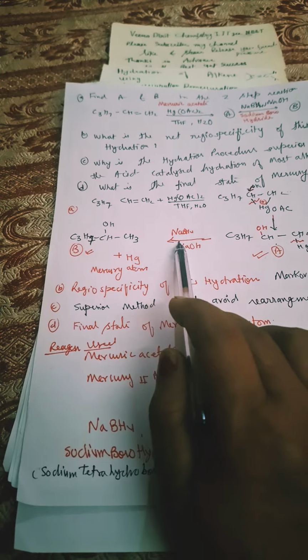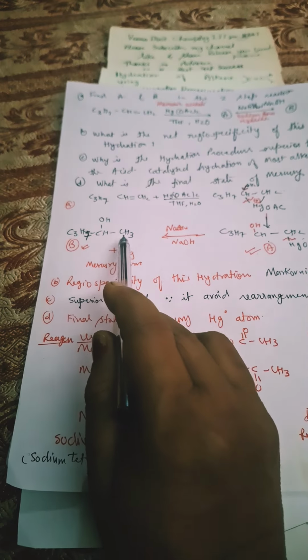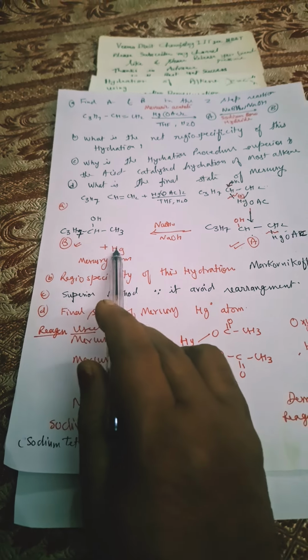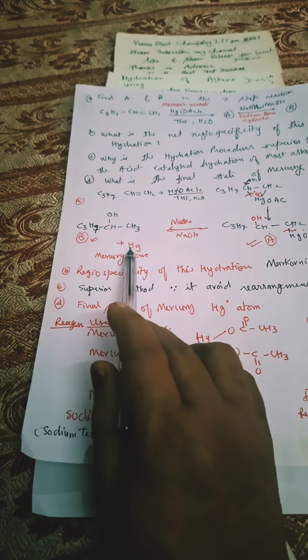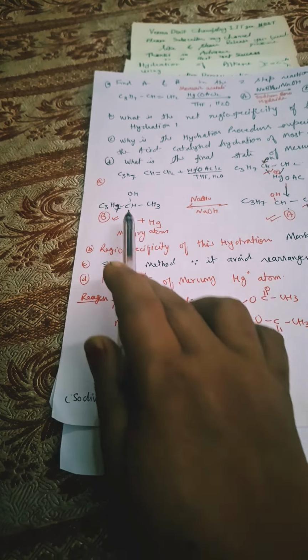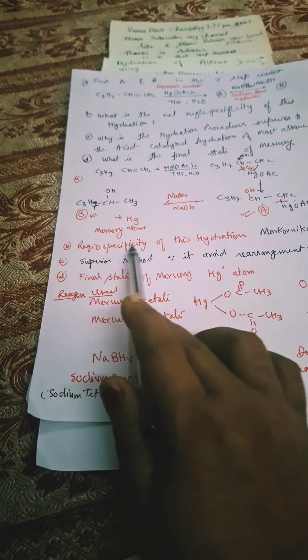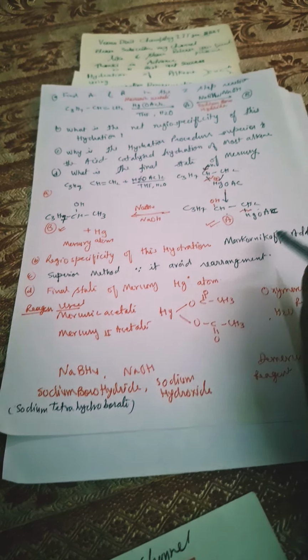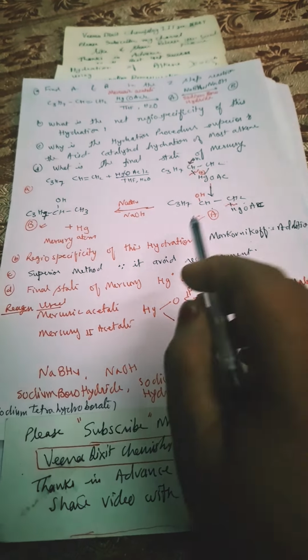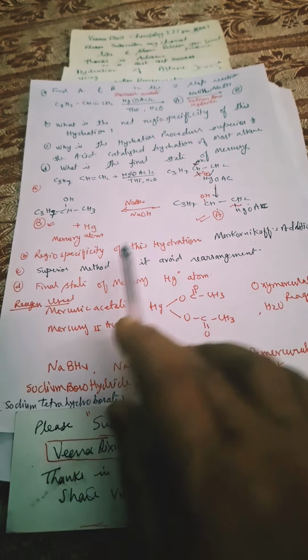And then NaBH4 reduces this, this CH2 will get H from the NaBH4, and the mercury atom will be out, and we'll get this alcohol. Clear? A 2 degree alcohol will be obtained. So the regiospecificity of this hydration is Markovnikov addition, that is the regiospecificity of the hydration.